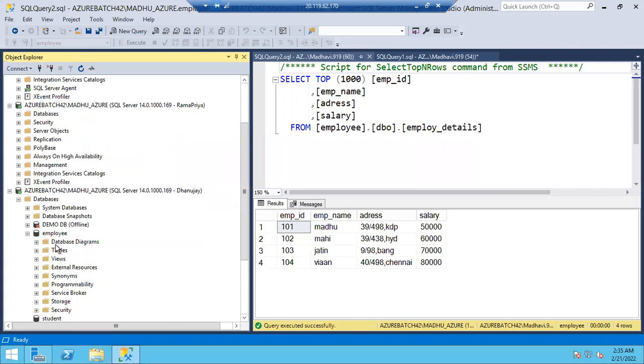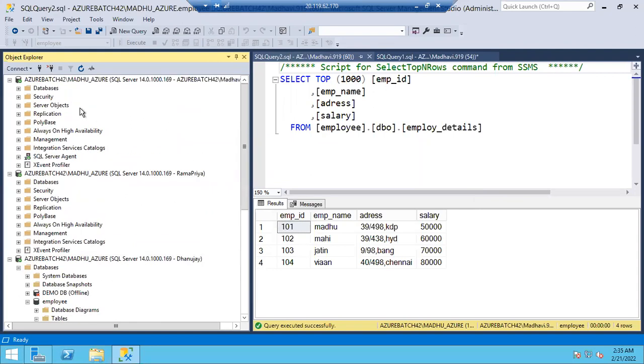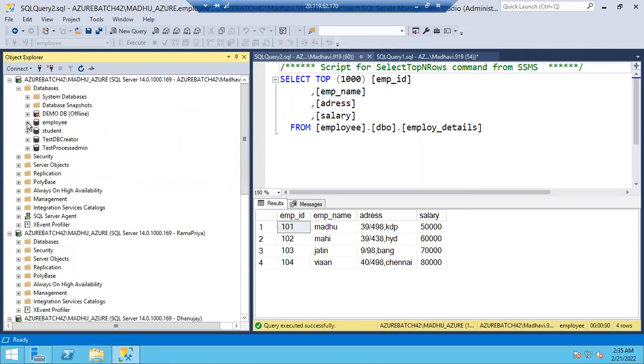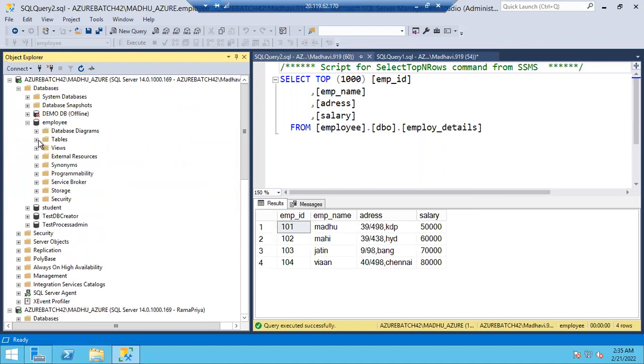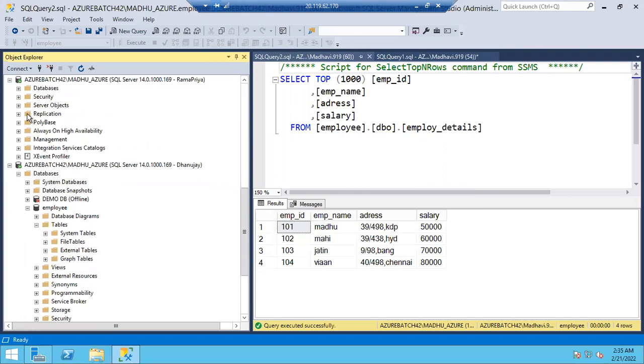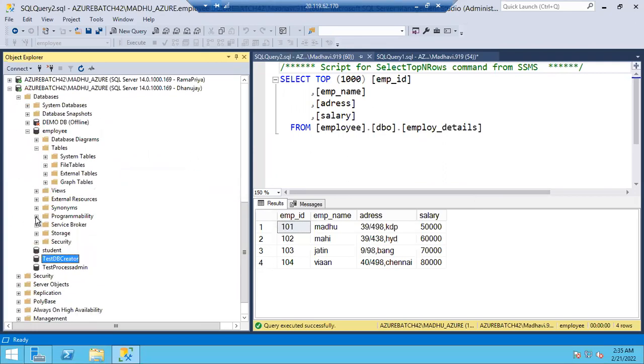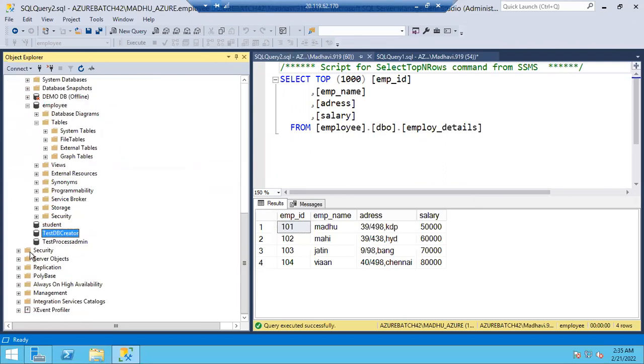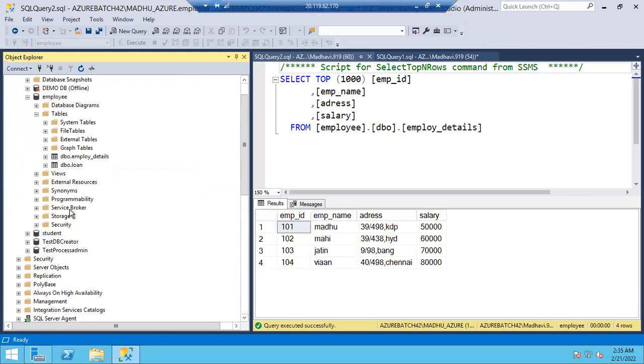Yes, he is able to access the employee database. Let's check whether Dhanunjay can see the tables or not. Dhanunjay cannot see the tables. In the same database you can see two tables, whereas Dhanunjay cannot see them. Why, guys? He is not authorized to. Yes, correct. Dhanunjay is not an authorized person to see the tables.